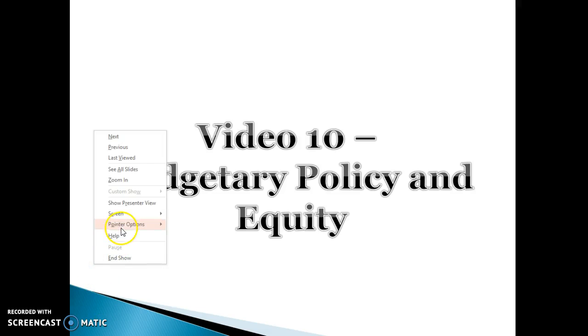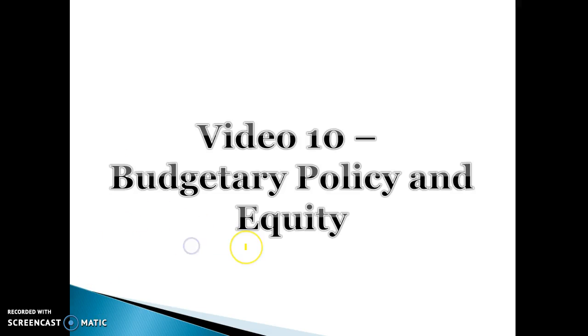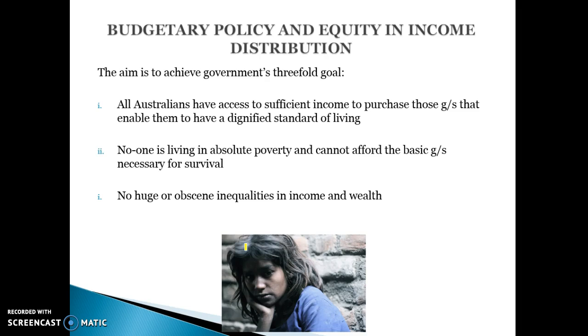In this video, we're just going to be looking at how budgetary policy can be used generally to improve equity or achieve a more equitable distribution of income. So just looking back, the goal of equity is threefold. It's about ensuring everyone has access to a sufficient income to achieve a dignified standard of living, that nobody's living in absolute poverty, and there are not huge or obscene inequalities in income and wealth.